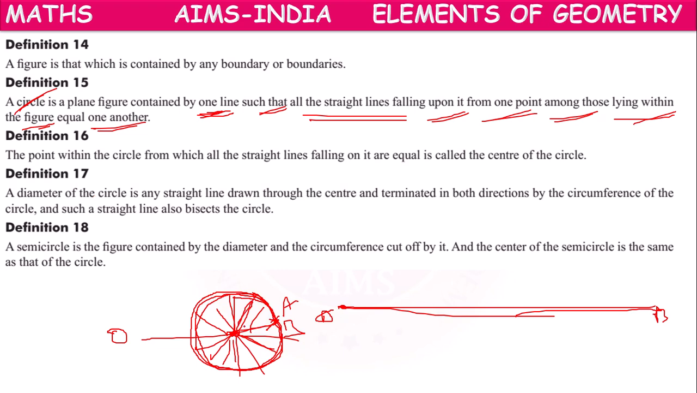So here all the lines falling on it means radius, because all the radii of the circle are equal. From the center point, whatever line we draw onto the circle, all will be treated as radius, which are all equal to one another. So through definition 15, he gave the definition of circle.